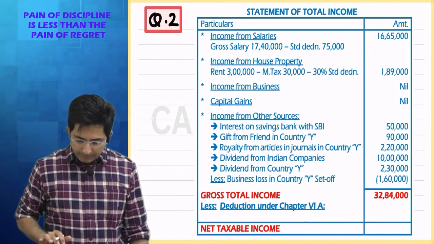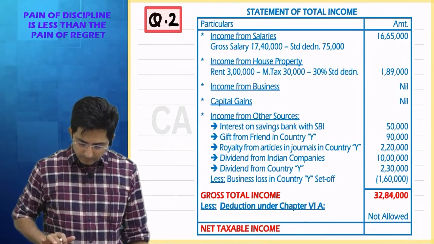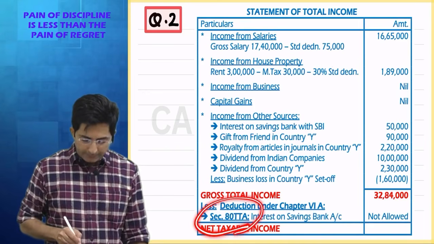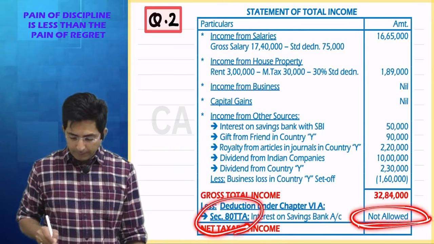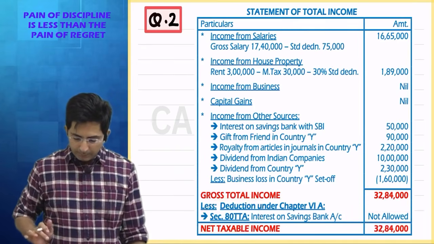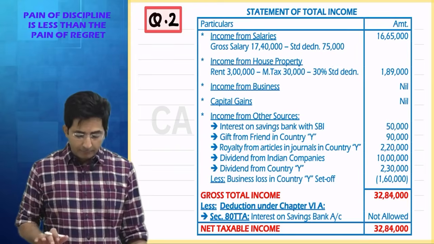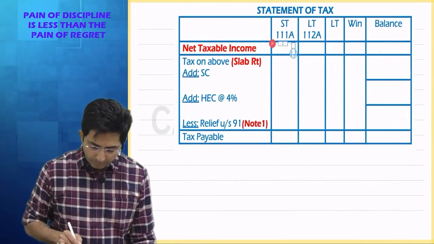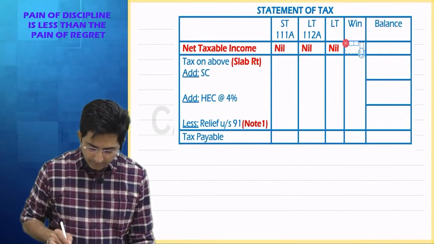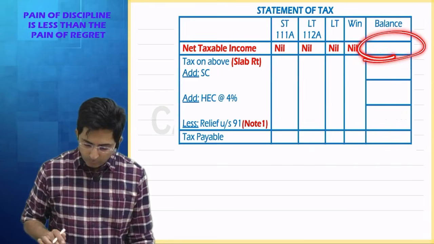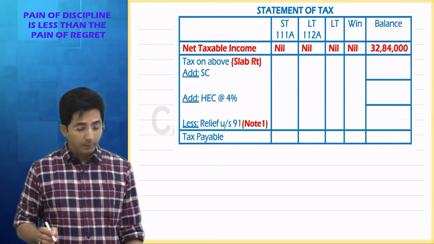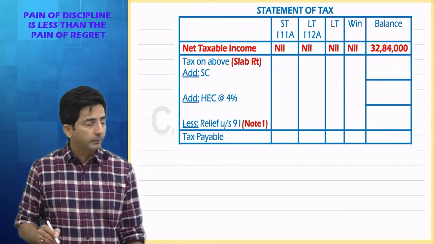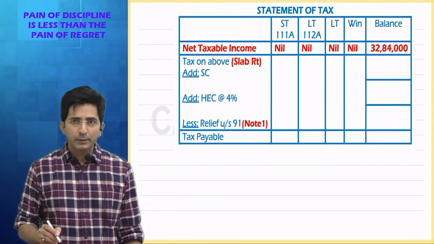Then in chapter 6A, nothing will come because under the new regime chapter 6A is not allowed. Actually, there was one item which was eligible, but I will not take it because of the new regime. Then what is the final answer? 32 lakhs 84,000. After this, you have to prepare the winnings balance. We don't have anything from winnings, so whatever income is there will go to the balance column, and on the balance column you have to apply the slab rate. But which slab rate? Old regime or new regime? New regime.